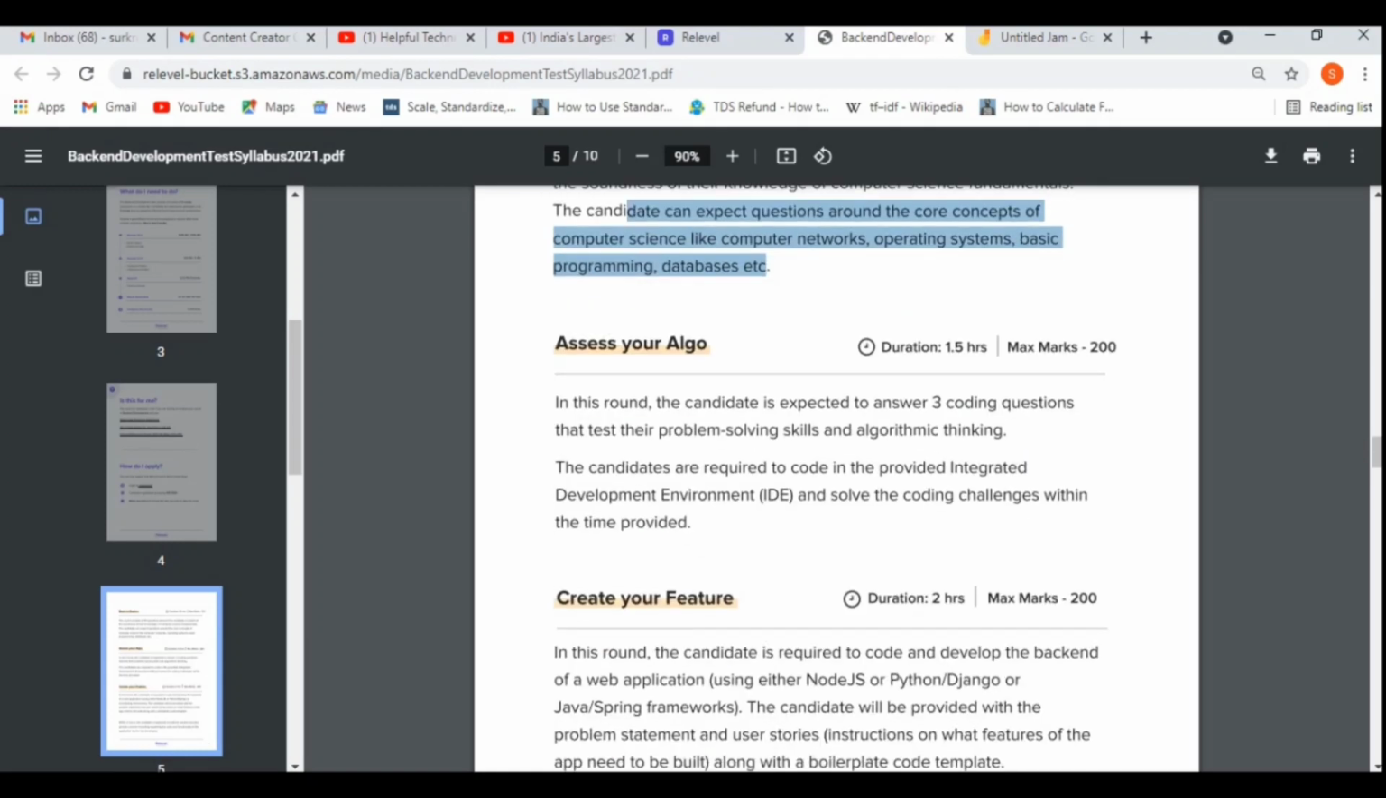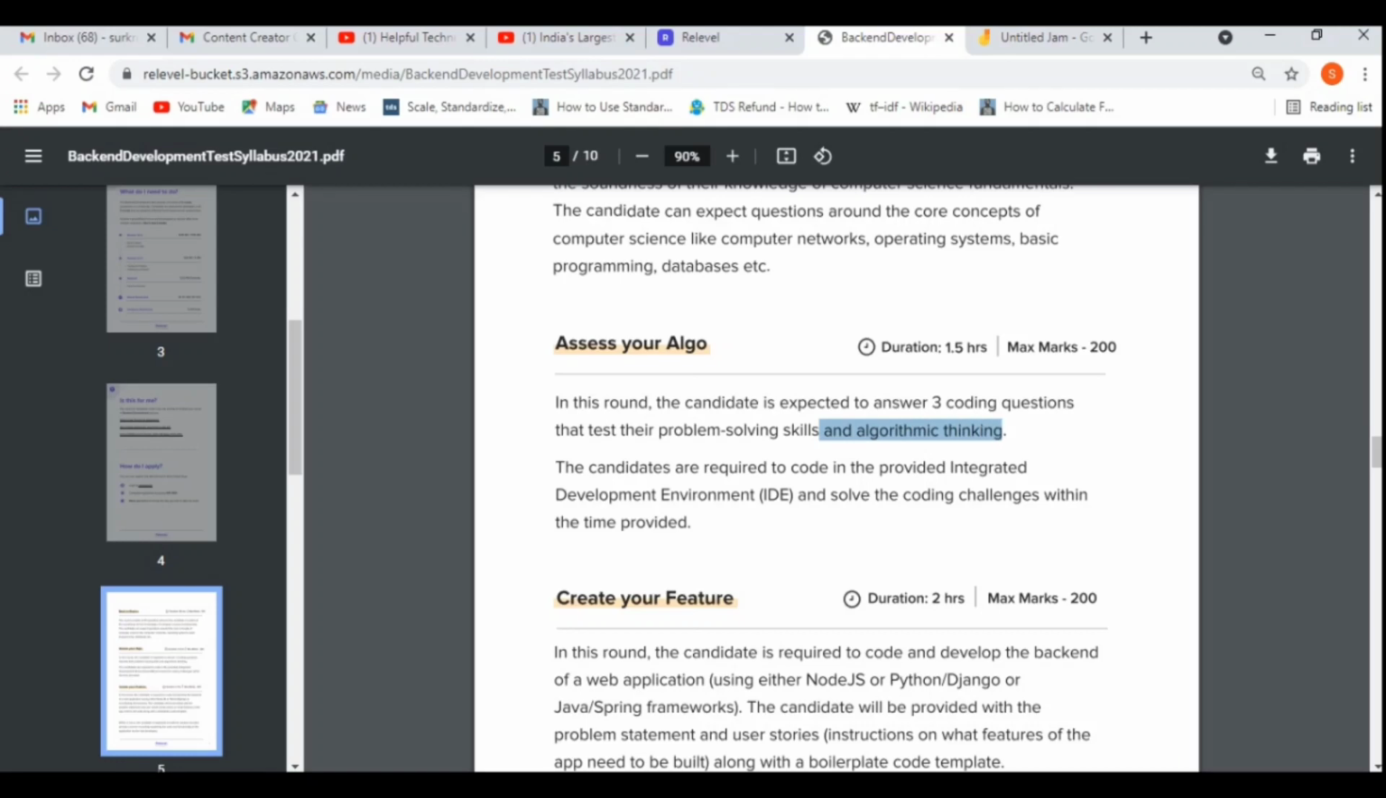Then assess your algorithm skill, where you will get 3 coding questions and the time will be 1.5 hours. You need to solve the questions, and they will be checking your problem solving skill and algorithmic thinking.